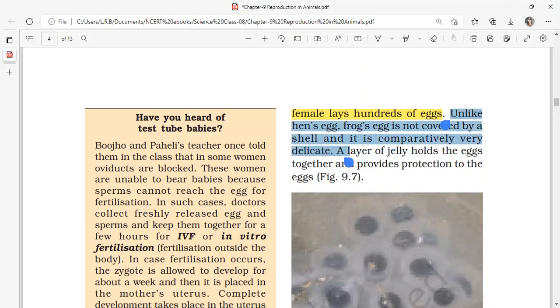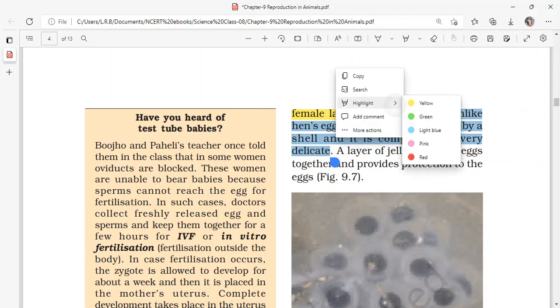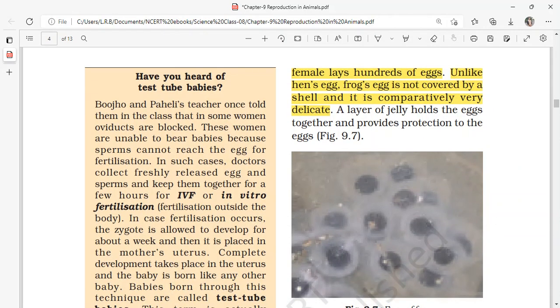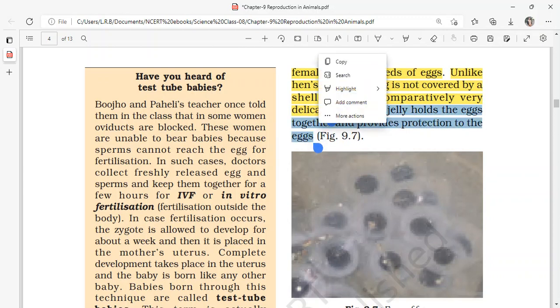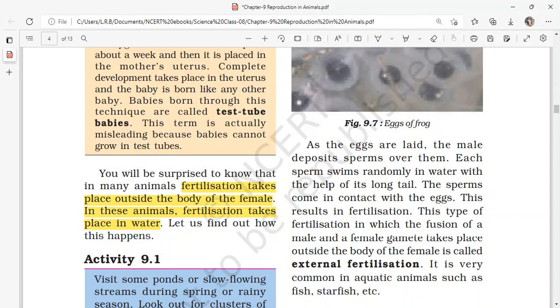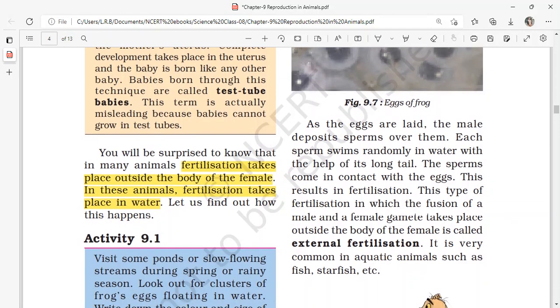So if these eggs are not laid in water, what happens? They will lose their water and the eggs are not going to survive. That is the reason, to protect these delicate eggs, the frog lays them in the water. A layer of jelly holds the eggs together and provides protection to the eggs. So what is the role of this jelly? It holds the eggs together and protects them from the harshness of natural conditions.